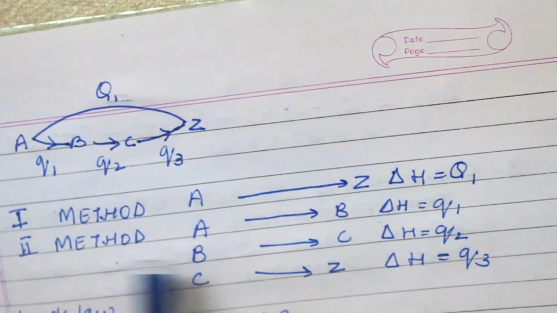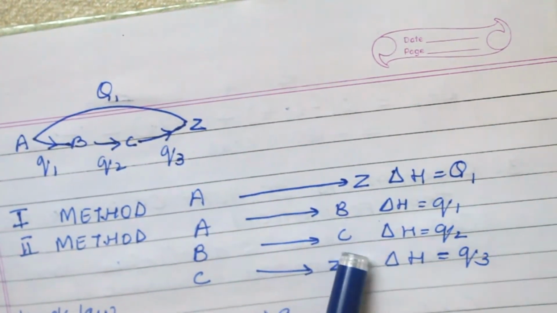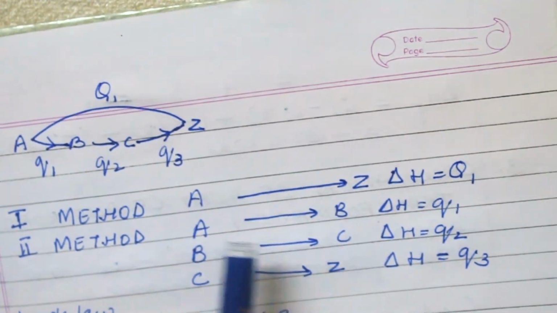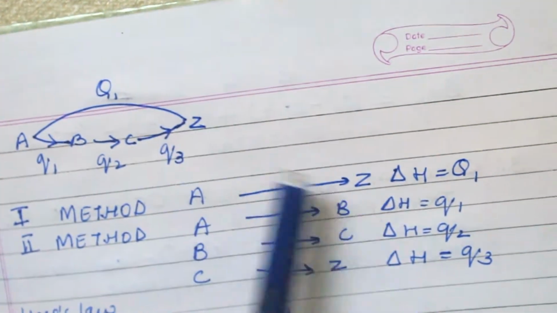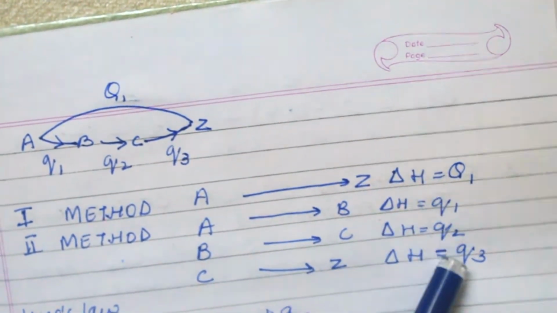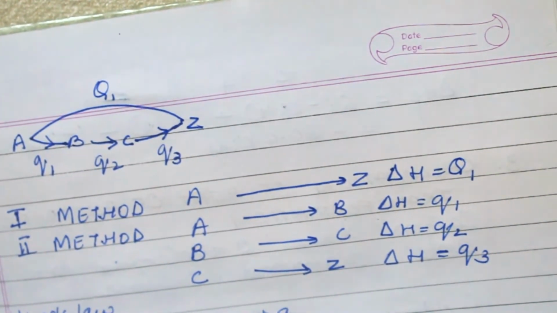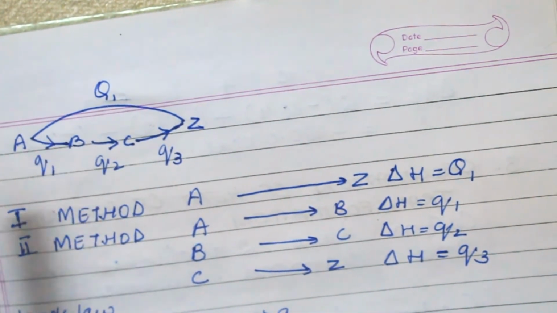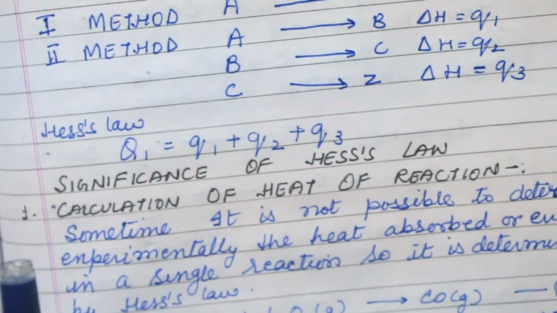But in the second method, A is first converted into B, B is converted into C and C is converted into Z. So whether the reaction takes place in one step or several steps, this heat is always equal. Here capital Q is equal to Q1 plus Q2 plus Q3. Whether it takes place in one step or several steps, the Q is the same for every reaction.